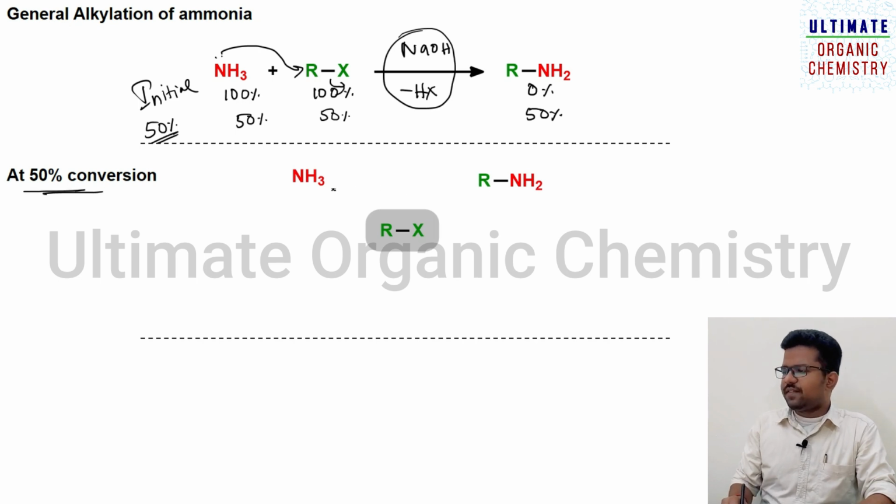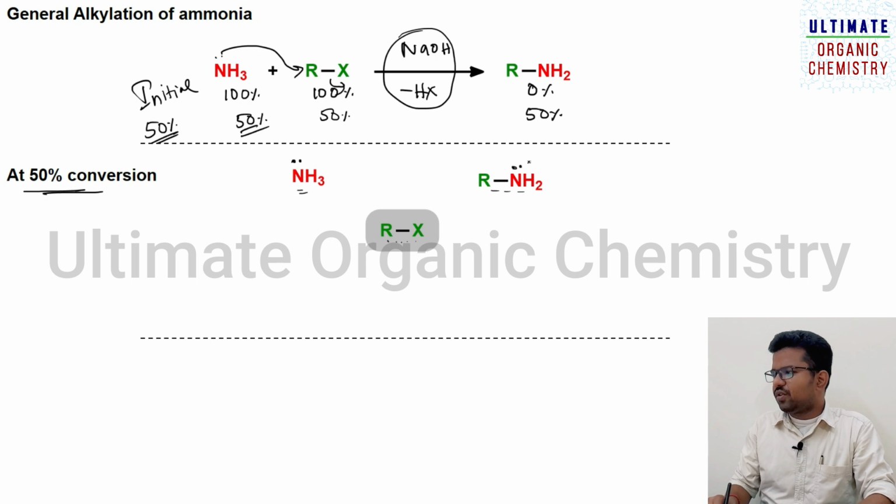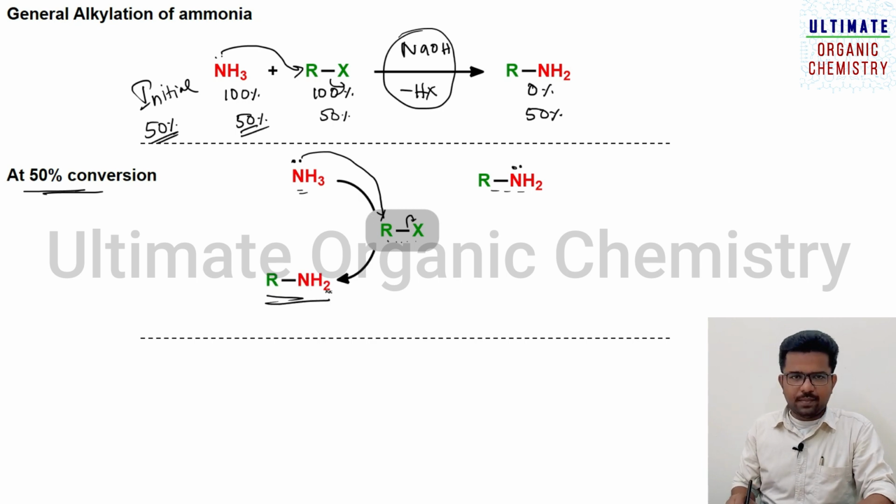Now let us discuss what is happening at 50% conversion. As I said already, at 50% conversion you have ammonia, you have the product that is alkylamine, and you also have alkyl halide. So what will happen here? This nitrogen has a lone pair and this nitrogen also has a lone pair. This will attack here and this X minus will leave, leading to the formation of the expected product, a primary amine.